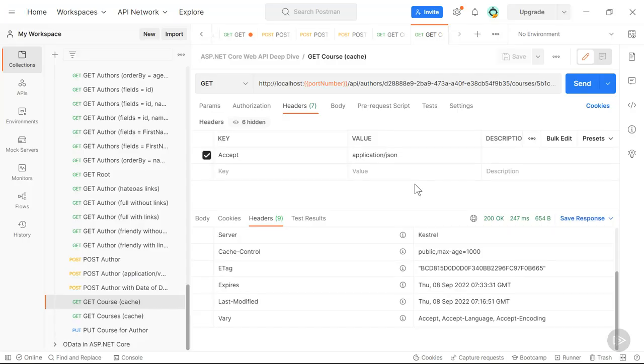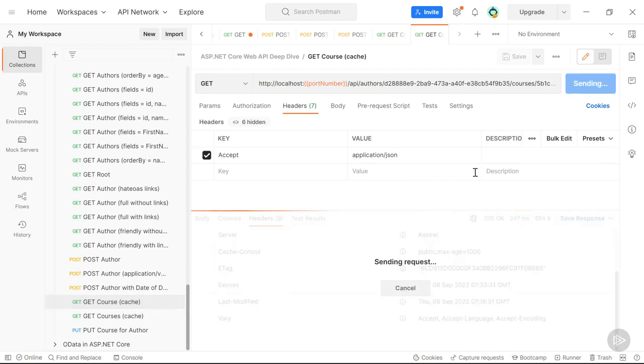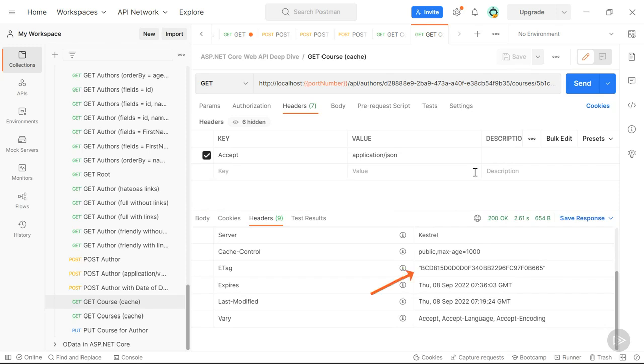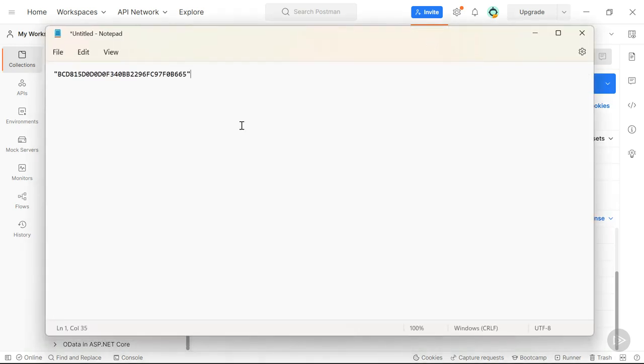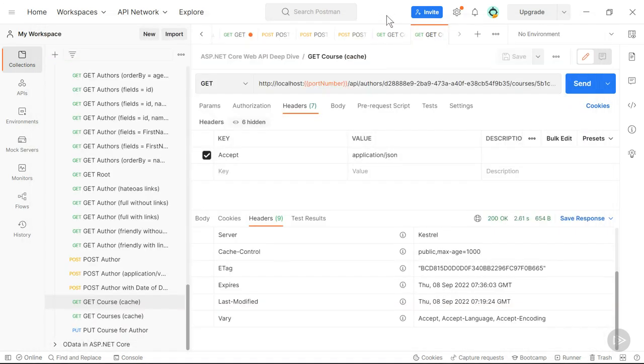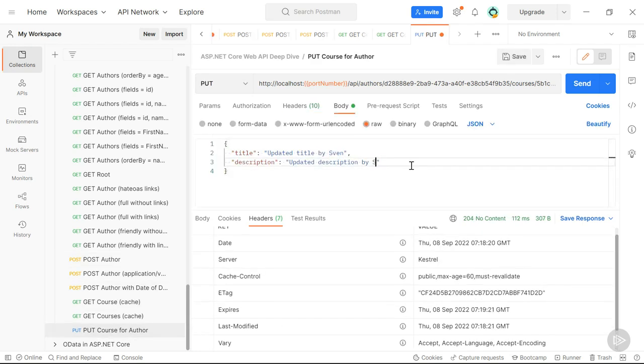So here we go. The first step, Kevin gets the course. So we send the request. Here's our response, as expected, with an ETag. Let's note down this ETag somewhere. We'll need it soon. And then we are Sven. And we send the same request and get the same response with the same ETag. Alright, it is still Sven's turn. And Sven wants to update this course. So he wants to send a PUT request.